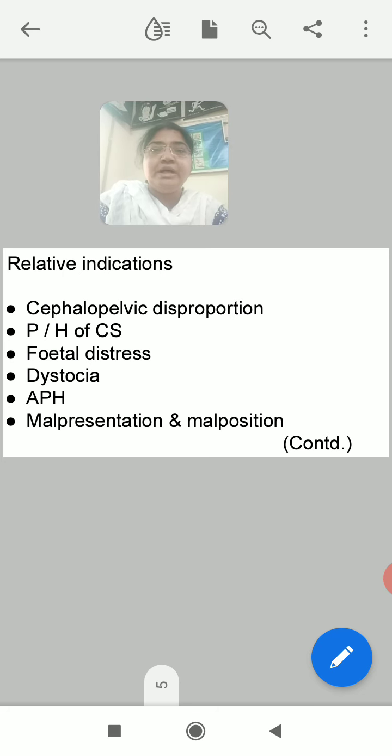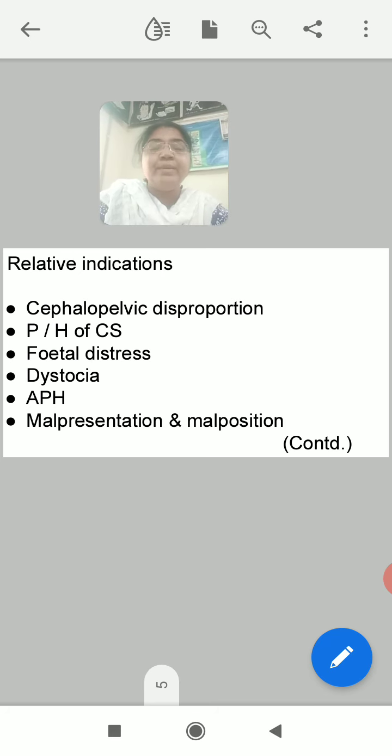Now we come to the relative indications. Here, vaginal delivery is risky. Vaginal delivery may be possible, but when it is done, it is risky either to the mother or to the fetus. So to avoid that risk to the mother or fetus, cesarean section is done. So that is called relative indication.